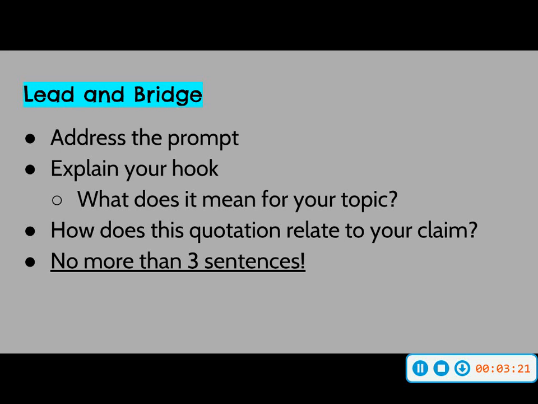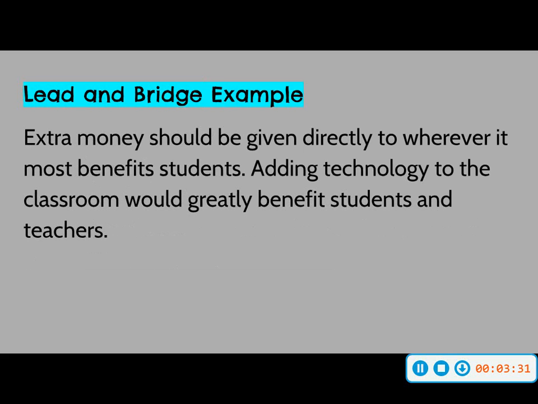Then you need to explain your hook. How does that hook tie into your thesis? This is, remember, where you bridge the gap between your hook and your thesis statement. Okay? So let me give you my example. Extra money should be given directly to wherever it most benefits students. That's my philosophy about extra money that's given to the district. My philosophy is that it should always go to a place where students are going to be benefited. Okay? Then I add in that technology piece. Adding technology to the classroom would greatly benefit students and teachers.